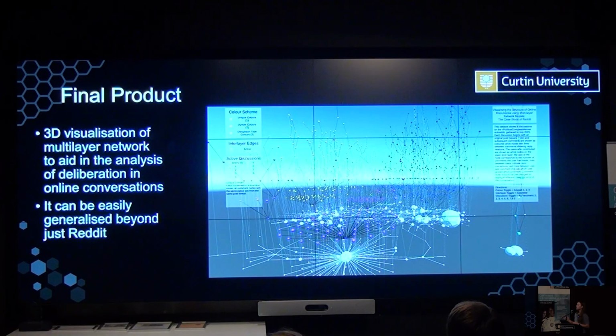And so a bit about our visualization. These white nodes on the bottom are the users. And the size of these nodes corresponds to how many comments that user has made in the discussions. The colored nodes are the comments. And the square nodes at the base of each comment tree is the original post. And so when users are connected in the user layer by those white edges, they interact within the discussion. And there's the edges pointing from users to the comments, and that shows which users have made which posts.